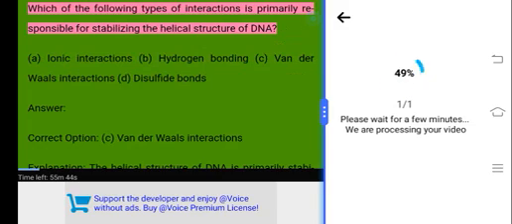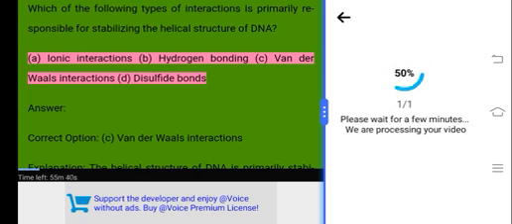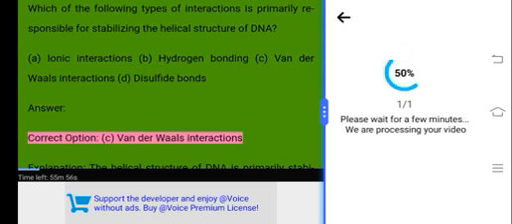Previous year solved question. Which of the following types of interactions is primarily responsible for stabilizing the helical structure of DNA? A. Ionic interactions. B. Hydrogen bonding. C. Van der Waals interactions. D. Disulfide bonds. Answer. Correct option, C.